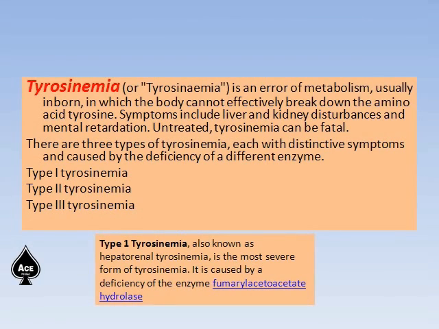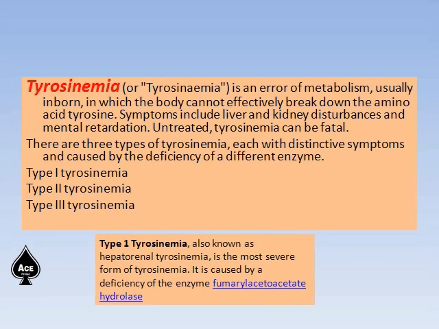Now, the other option was about tyrosinemia and its association with CHD. Tyrosinemia is an error of metabolism, usually inborn, in which the body cannot effectively break down the amino acid tyrosine. Symptoms include liver and kidney disturbance and mental retardation. Untreated tyrosinemia can be fatal. There are three types of tyrosinemia, each with distinctive symptoms and caused by the deficiency of a different enzyme, type 1, 2, and 3.